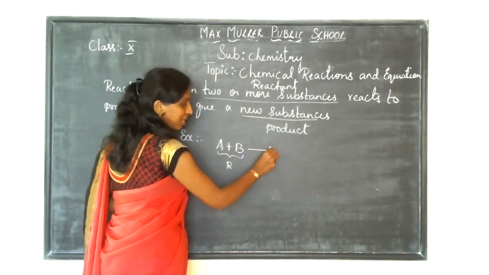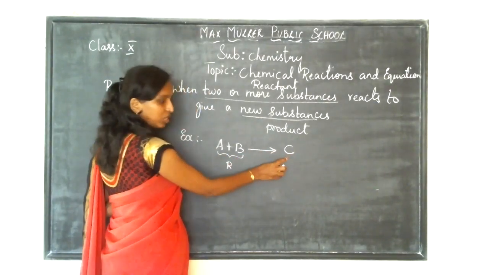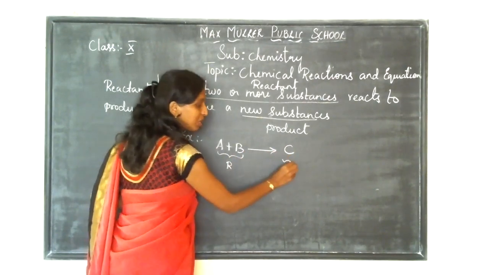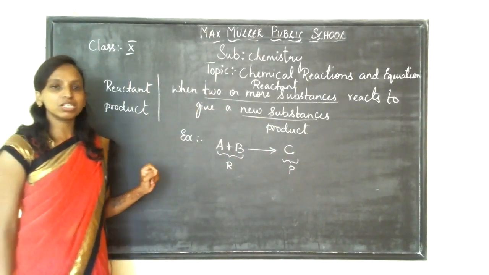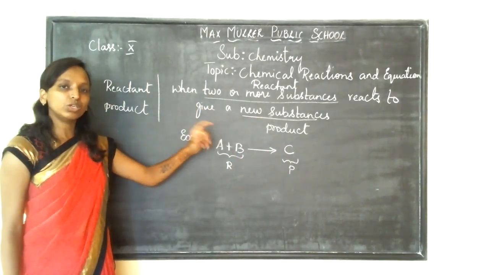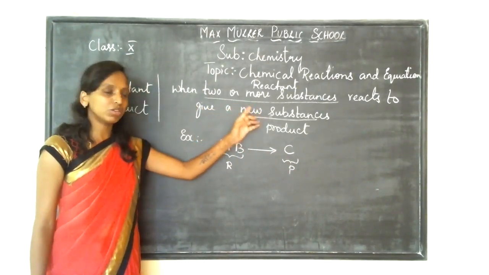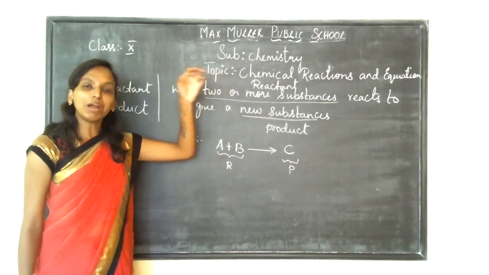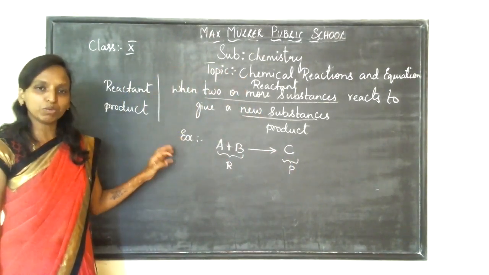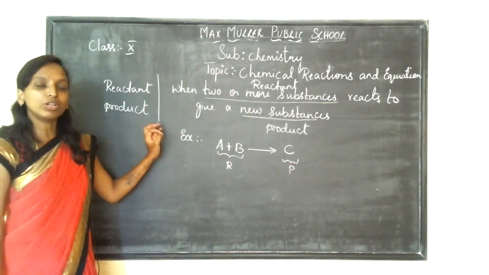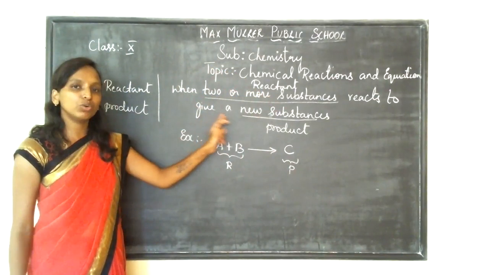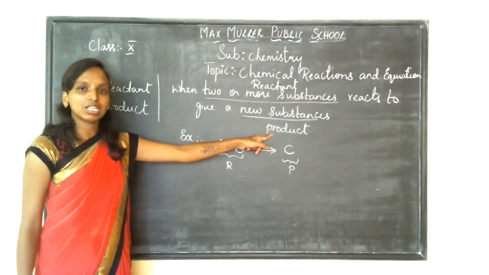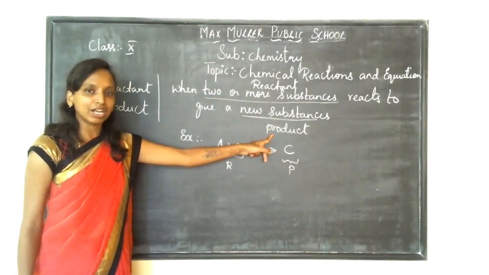And after the reaction, the new product which is formed is called my product. So when two or more substances are reacted together to give you a new substance, it is called a chemical reaction. In one more way, if I want to define what a chemical reaction is: when two or more substances react together to give you a new product, it is called a chemical reaction.